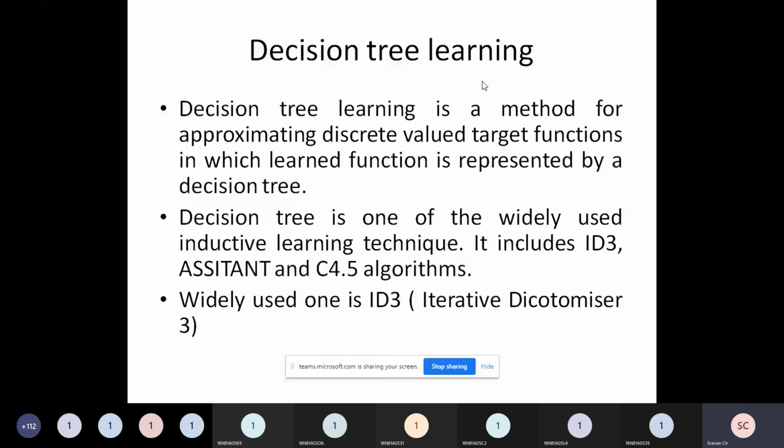Second point, decision tree is one of the widely used inductive learning techniques. Inductive learning is not a new word for us, right? It is the same as concept learning. Inductive learning means we learn from the training data by looking at some positive and negative examples. We try to learn a mathematical function, a hypothesis, and that hypothesis should work on new data also, right?